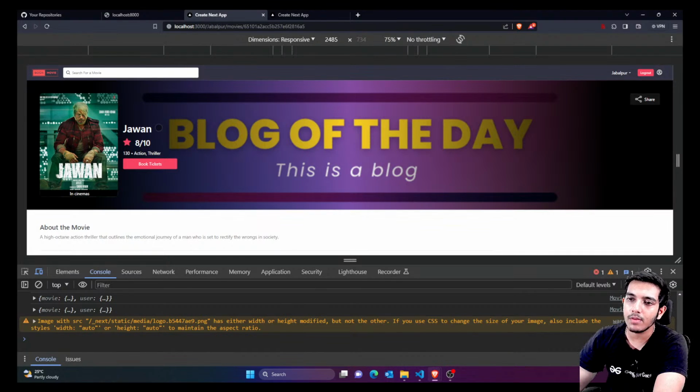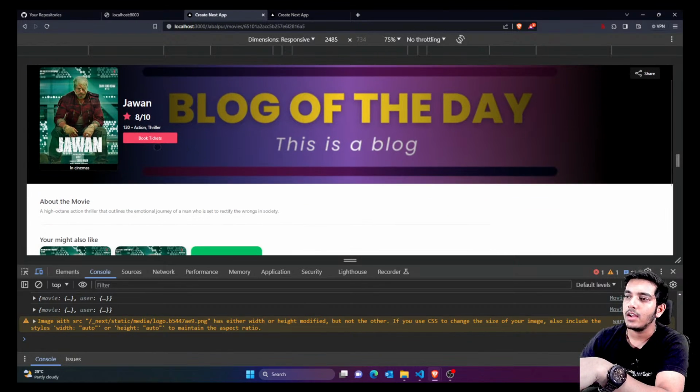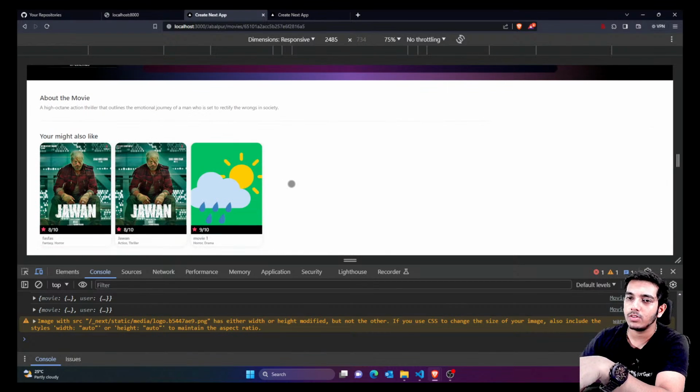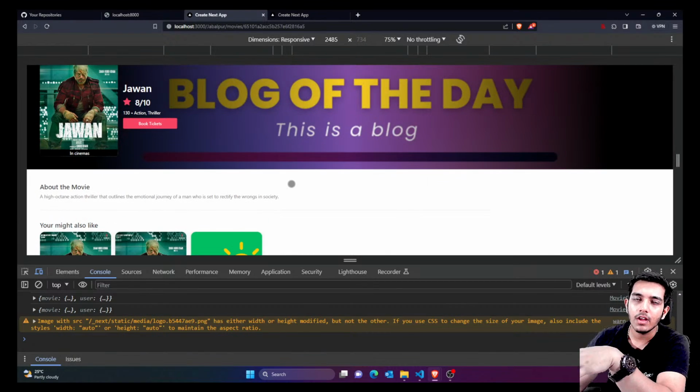So right now you can see it's working fine because previously values were null. It might take a delay of 2-3 seconds, and till then nothing would be shown. Once data is there inside the movie object, you have this. You can see we have shown the portrait image, behind it the landscape image, the name, the rating, and all the things. You can see the duration and the genre separated with commas, and the book ticket button. After that we have simply shown this slider.